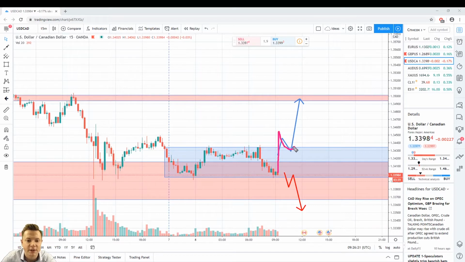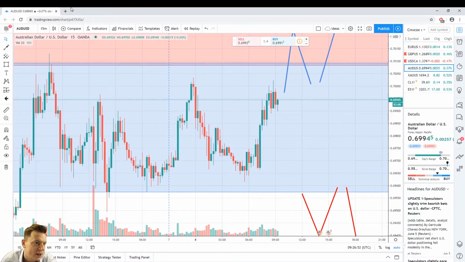That's why the same scenario applies here. If price with an impulsive move up breaks out of these resistance levels and then a pullback, reversal model means entry points for a long for me, and in this case my first target will be around 1.35. The same if price with an impulsive move breaks support of this consolidation, then a pullback and reversal model will be my entry points for a short. If I short this currency pair, my first target in this case will be 1.3350.